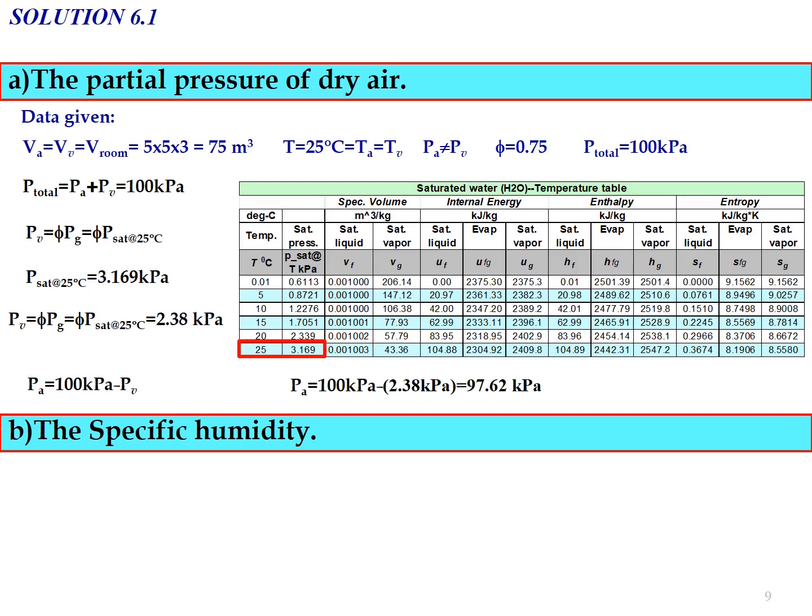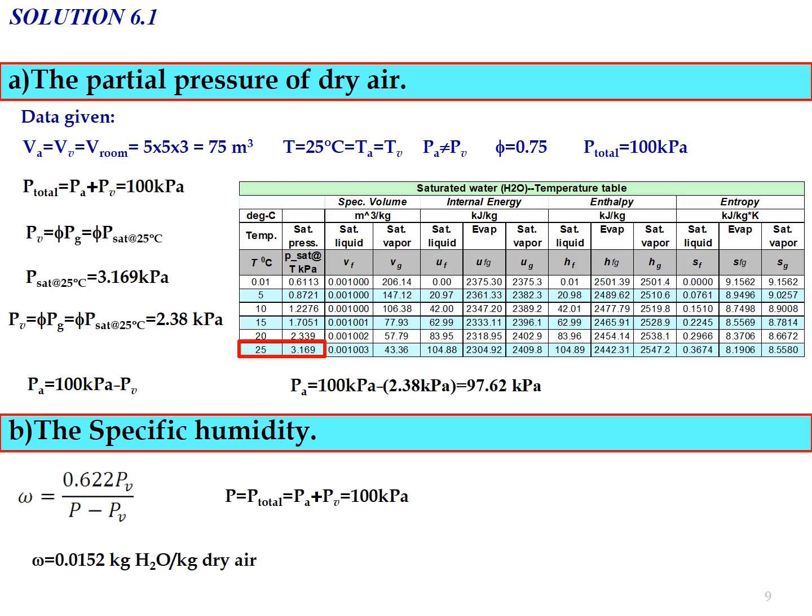Okay, question B. You need to determine the specific humidity value omega. As we know, there are many equations involved with omega, so we can choose the most suitable equation for omega based on the data available. So we will use this equation where omega equals 0.622 multiplied by PV, PV already determined, divided by P total minus PV. Okay, so substitute all the values inside the equation, and you will get the value of omega equal to 0.0152 kilogram H2O per kilogram dry air.